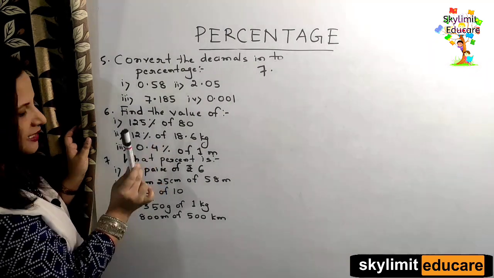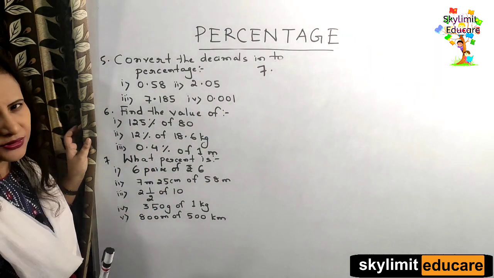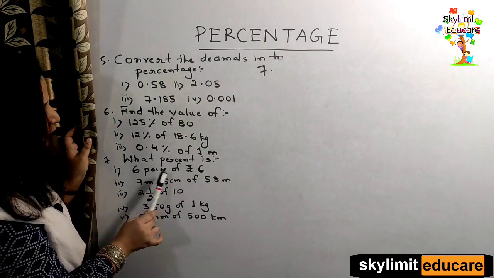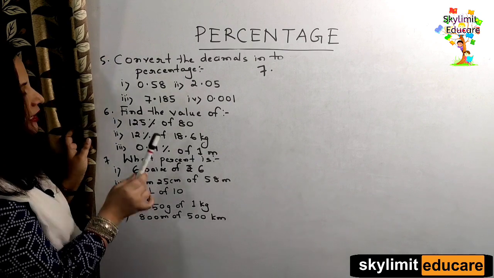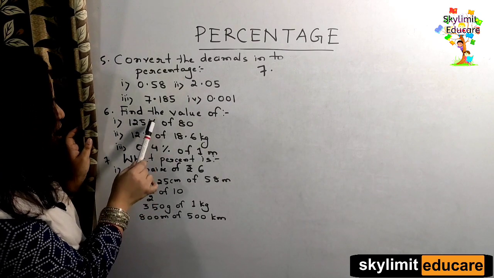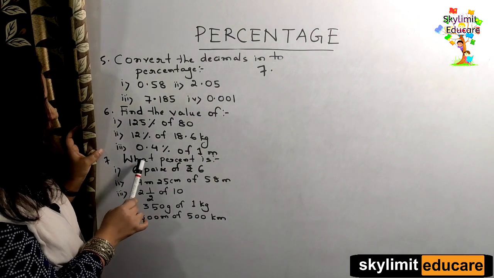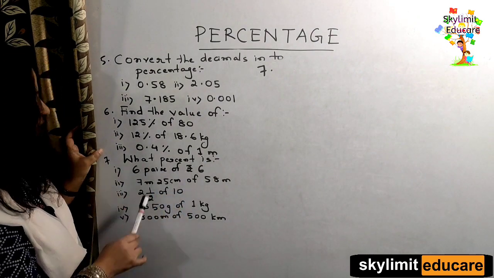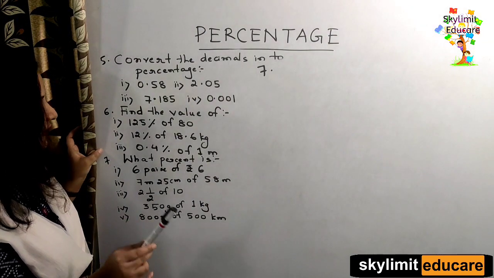Here also the word of is there, but here percentage sign you cannot find out. Can you see any percentage sign here? No, we cannot see. But here you have a percentage sign. So difference between these two numbers is that the answers that you obtain for question number 6, there will be no percentage sign. But for the answers, because you are going to find out what percent is, so for this question, whatever answers you are obtaining, you will be writing percentage sign in the answer.